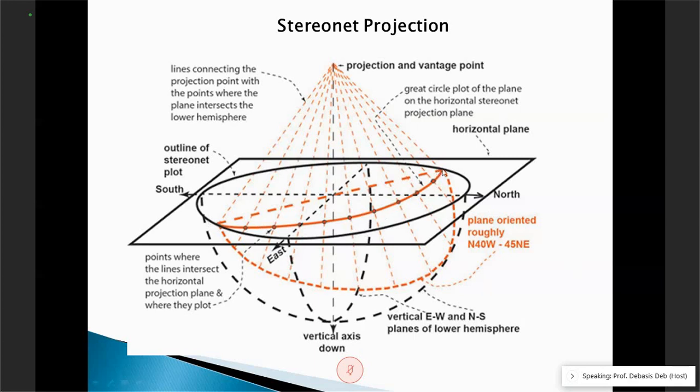Can you tell me? If the dip is 0 degree here, then where will this arc be? Can anybody tell me?